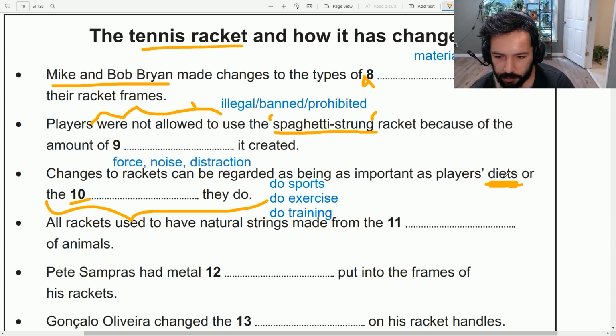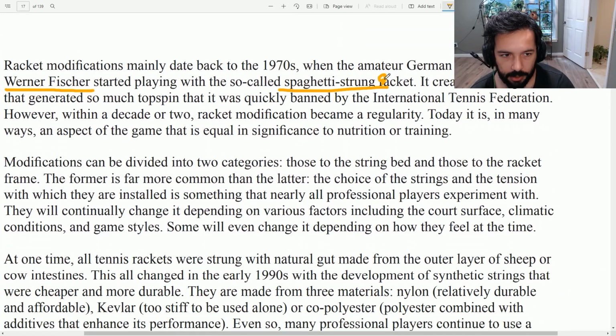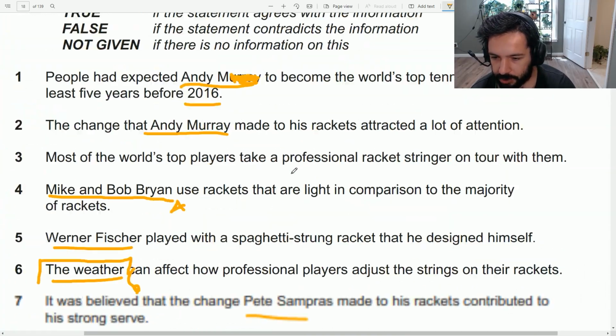Now, let's see. I'm looking for food, changes to rackets, and something that the players do. And it's after spaghetti strong because that's number 9. So I'll just do this. Okay. I see nutrition. In many ways, an aspect of the game that is equal. The aspect we are talking about, obviously, is racket modifications. So let me just do this. The paragraph starts with racket modifications. So obviously, when we say this aspect, we are also referring back to that. It's equal in significance. It means equally important to nutrition, meaning diet, or training. Well, obviously, that's number 10, training.